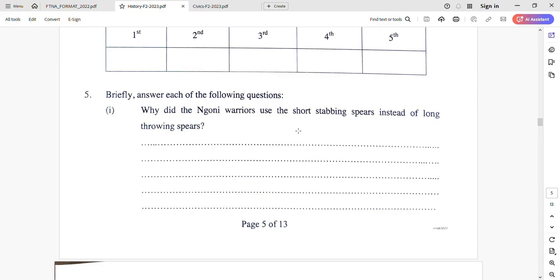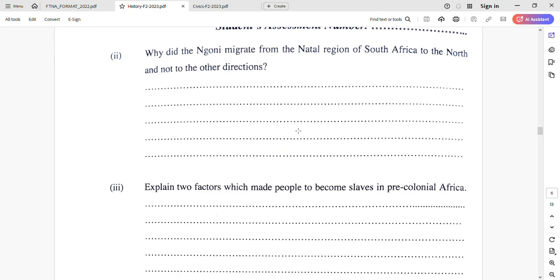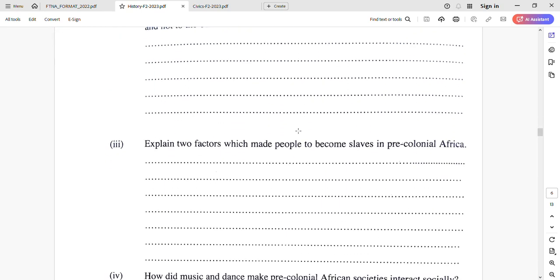Question number 5, they gave you some instructions in each item. So you can see there is a different question comparing Roman 1, Roman 2 is another case, Roman 3 it is another case. Explain 2 factors which made people to become slave in pre-colonial Africa. Explain 2 factors. So what you have to do here, my students, is to write in numbers. Give numbers to your points. The question number is number 5.